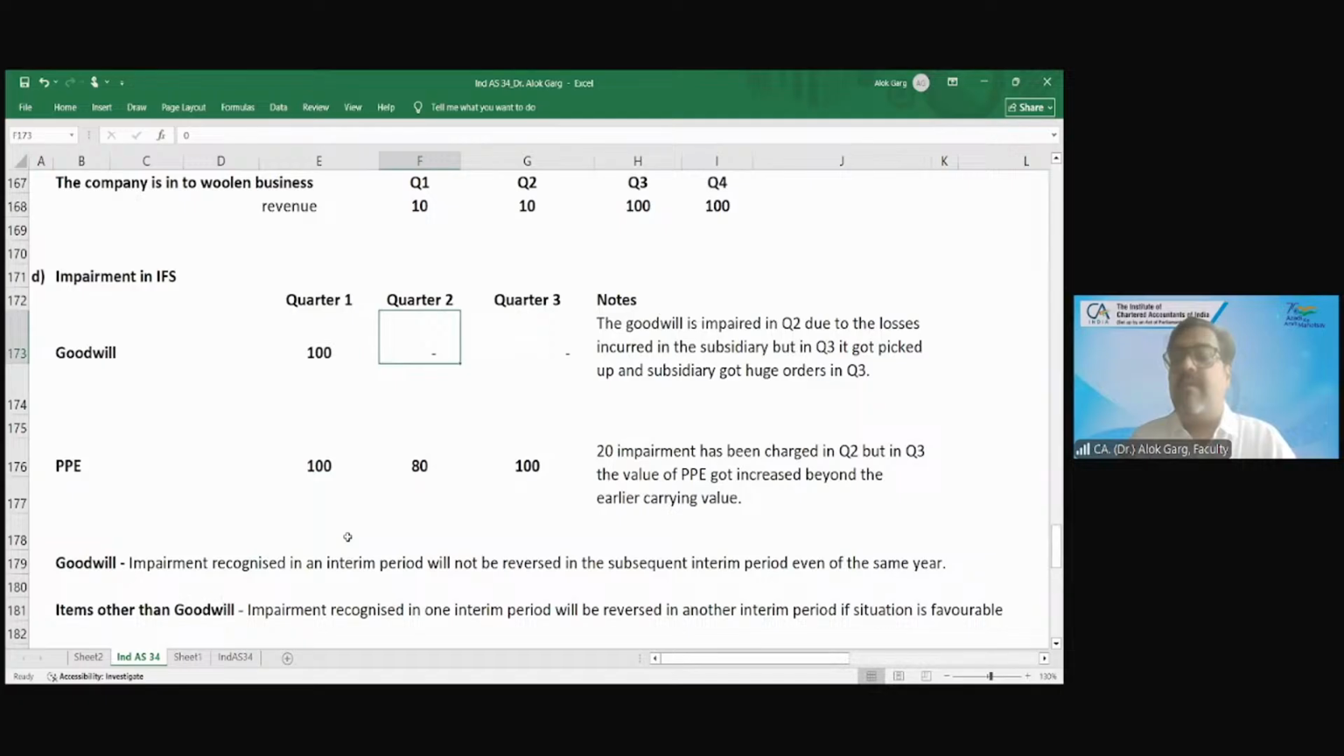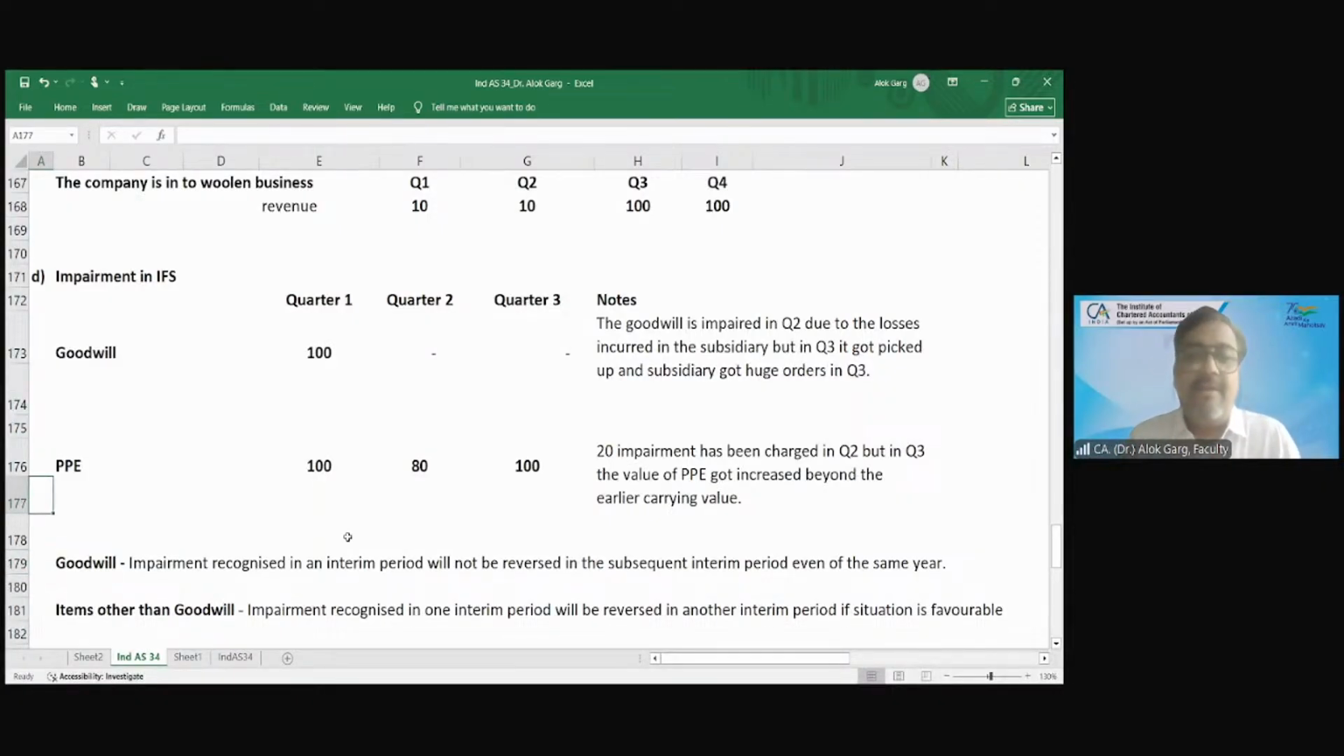So in quarter 2, this goodwill will become 0. But in quarter 3, it got picked up, meaning the subsidiary got huge orders. Even though the subsidiary got huge orders, this impairment of goodwill cannot be reversed, even in the interim quarter. Friends, Ind AS 38 and Ind AS 36 say that impairment recognized in an interim period will not be reversed in the subsequent interim period, even of the same year.